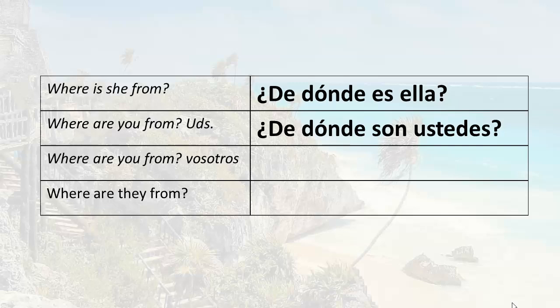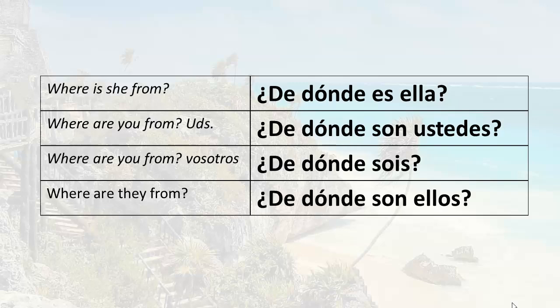Remember, vosotros is the plural informal you, which is used primarily in Spain. ¿De dónde sois? And finally, where are they from? ¿De dónde son ellos? Or ¿de dónde son ellas?